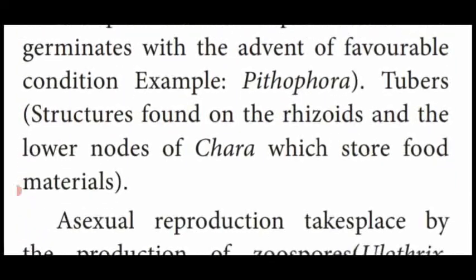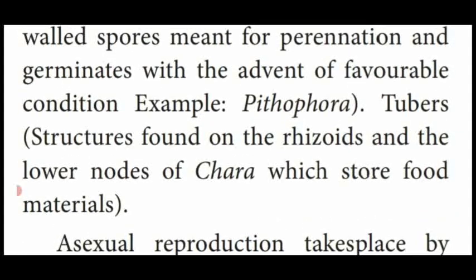Next one, tubers. That means structures which are found on the rhizoids. Rhizoids are small hair-like outgrowths present in the lower nodes of the algae. Example, Chara. Chara is an alga whose plant body shows nodes and internodal regions. In the lower nodes of Chara, they produce a root-like region called rhizoids.